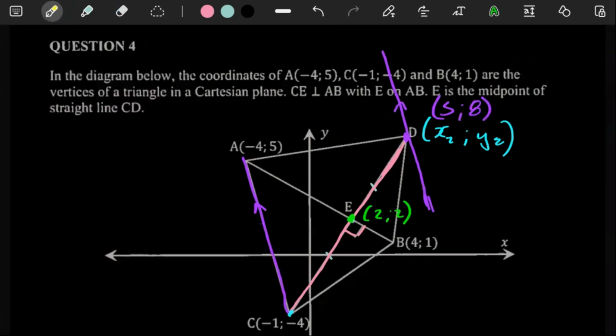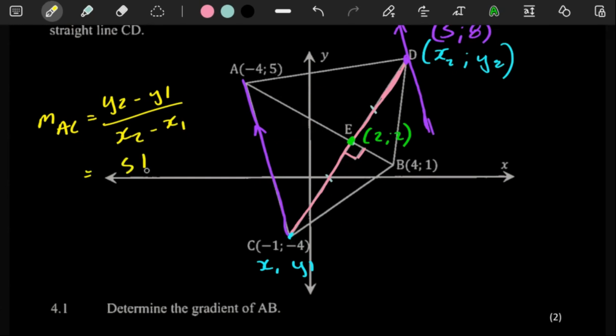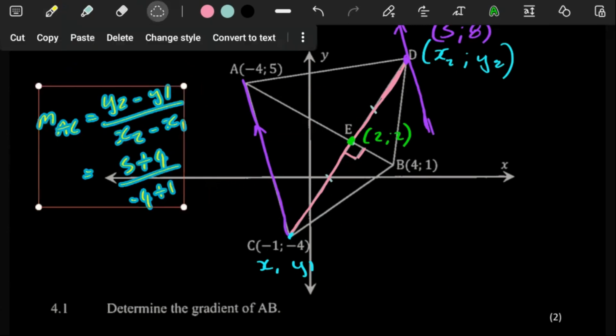So let's get the gradient of AC. Getting the gradient of AC, let me just write it here. The gradient of AC, we know that it would be y2 minus y1 over x2 minus x1. Here you can just say 5 minus -4. So you'd actually need to plus 4, over -4 minus 1. So it's going to be -4, and you have to plus the 1 there.